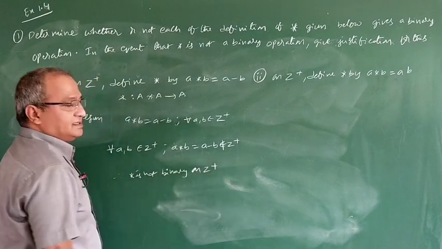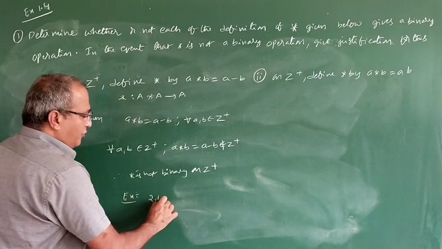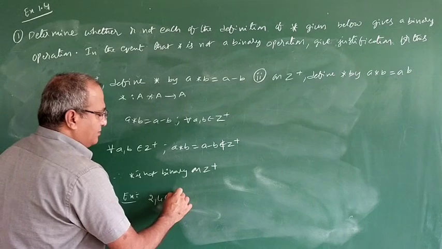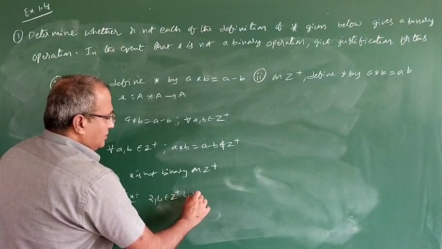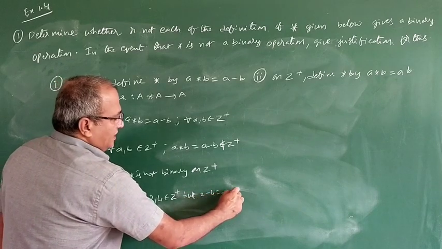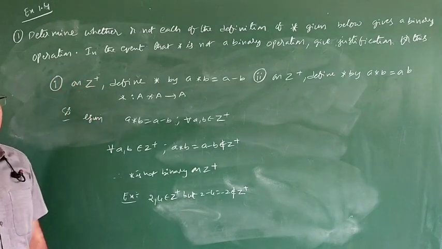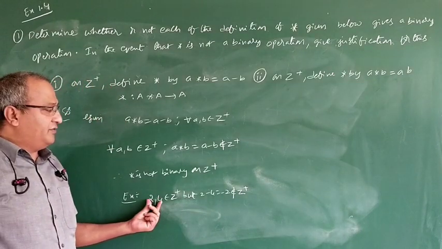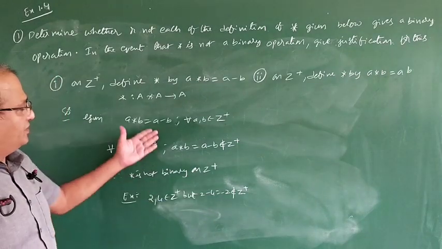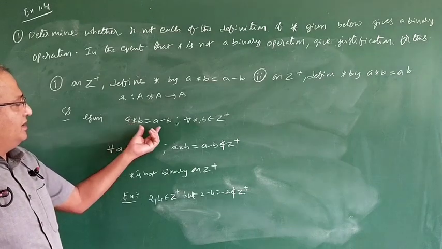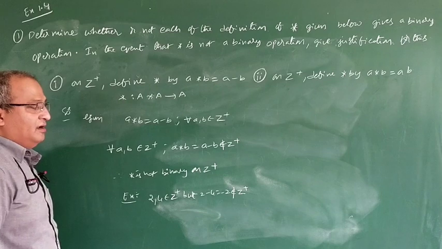on Z plus. Example: 2, 4 belongs to Z plus, but 2 minus 4, which is equal to minus 2, does not belong to Z plus. Z plus is what? The set of positive integers. So subtraction will not always give a positive integer. Sometimes it is negative also. Therefore, this star given in the first problem is not a binary operation. So I have written star is not binary on Z plus.